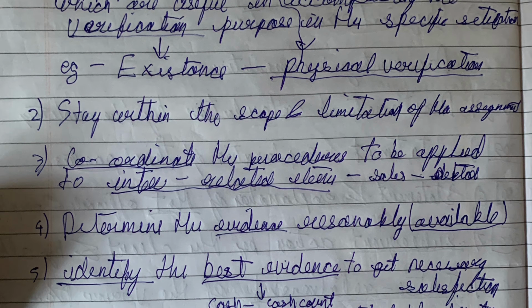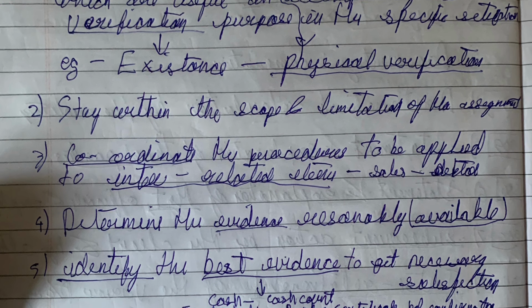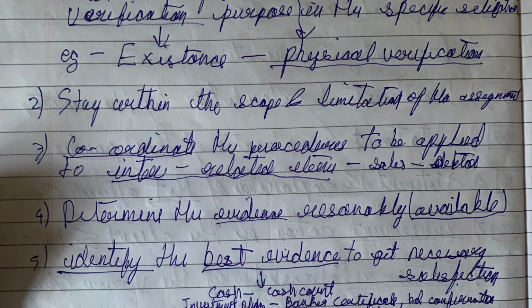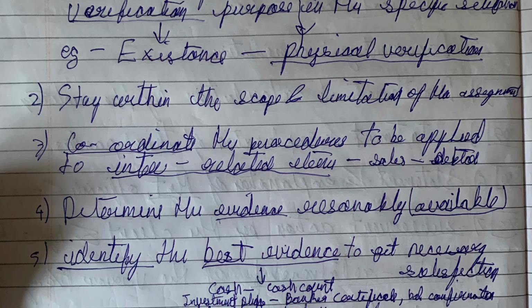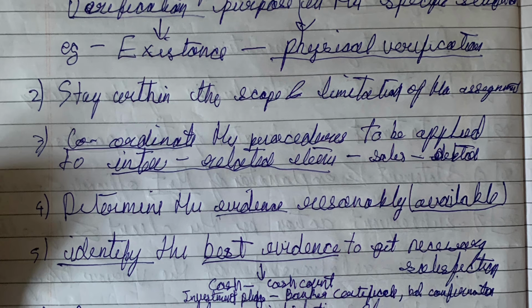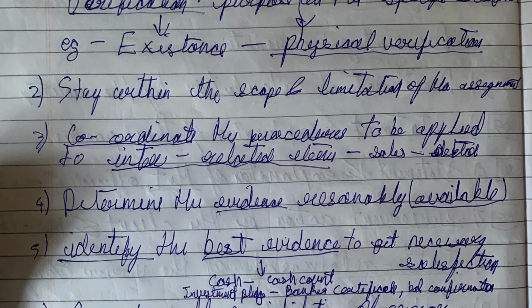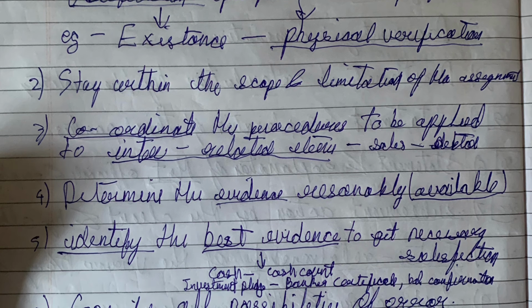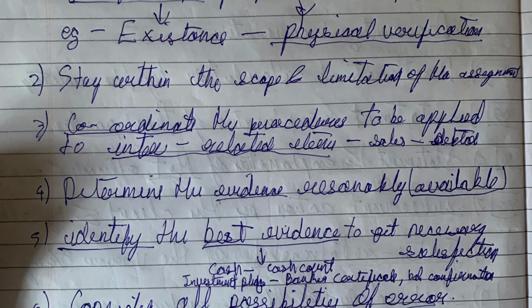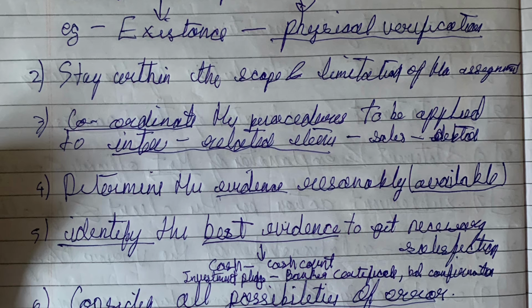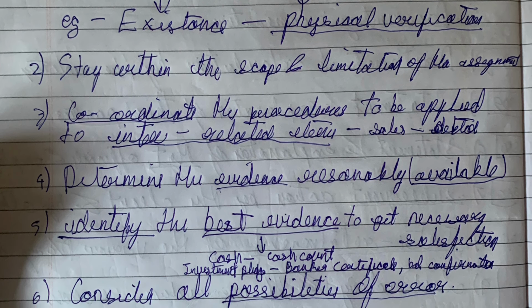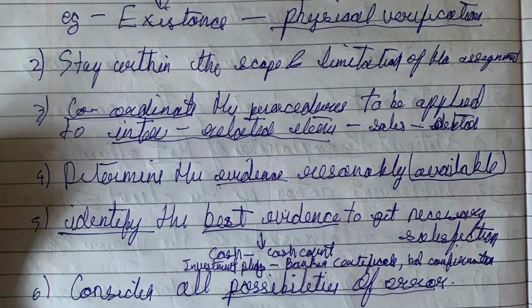So identify the best evidence to get necessary satisfaction, and also determine that the evidence is reasonably available. And the last point is to consider all the possibilities of error. Easy. Six points related to guidance for constructing the audit program.